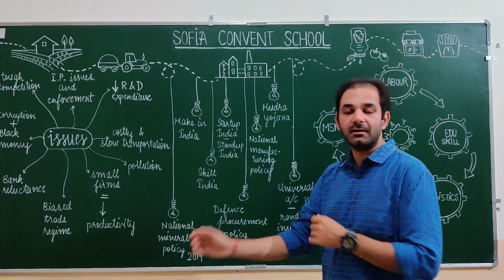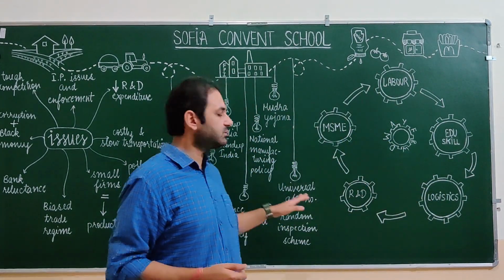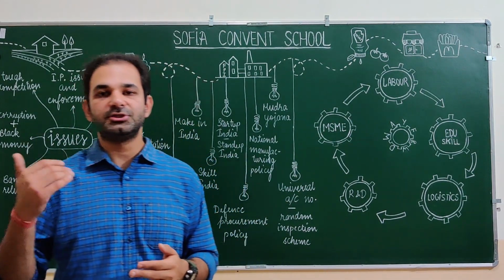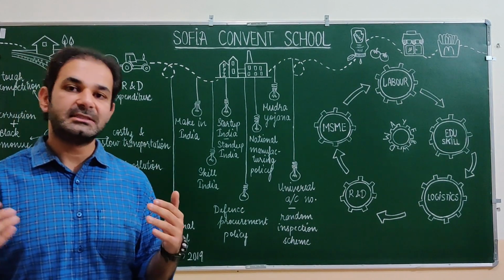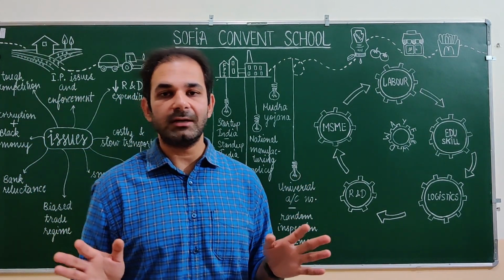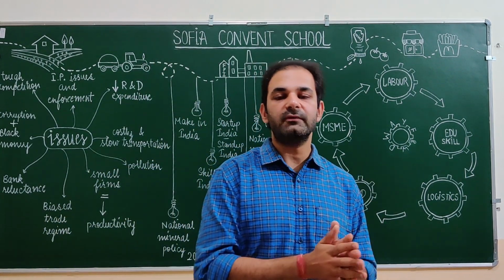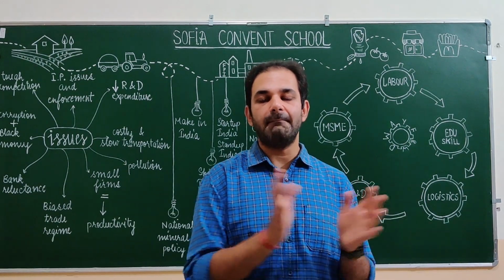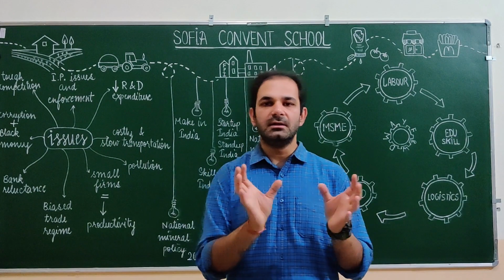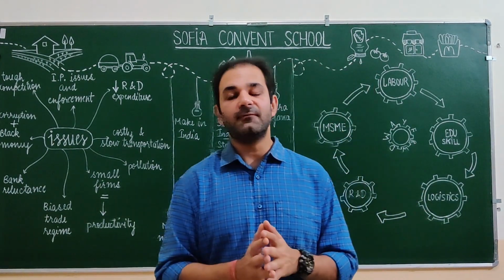In Skill India, again, labor productivity was an issue over here, so we are trying to resolve it through Skill India, where we have to have a giant share of our population which needs to be skilled. Now, India has a demographic dividend. Now, what is demographic dividend? That most of our population is still young, and the majority of our population falls under the ambit of, let's say, 16 years to 35 years. That is the young workforce that we have. So this young force can work wonders if it is skilled.